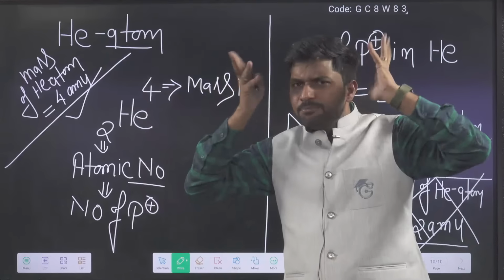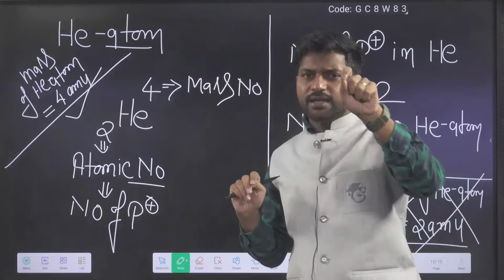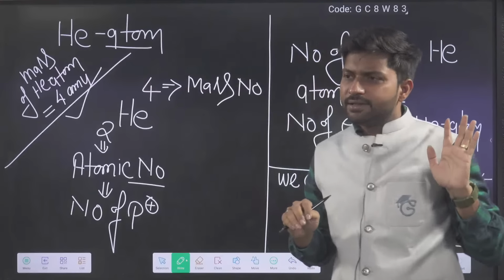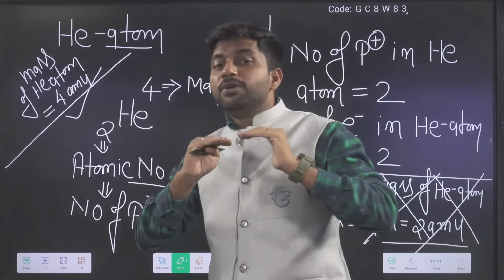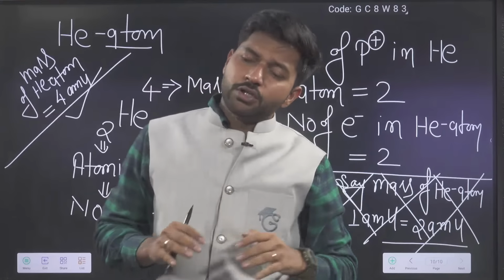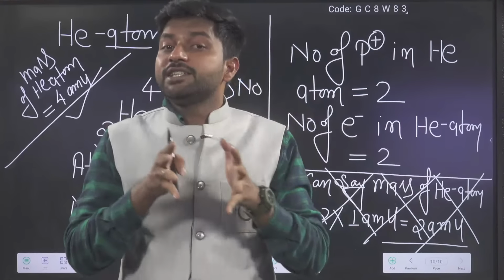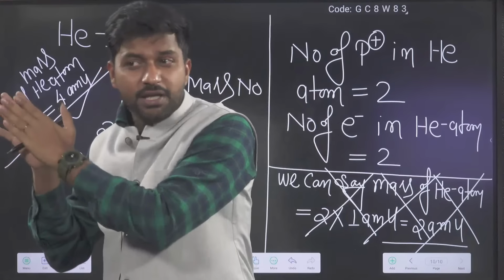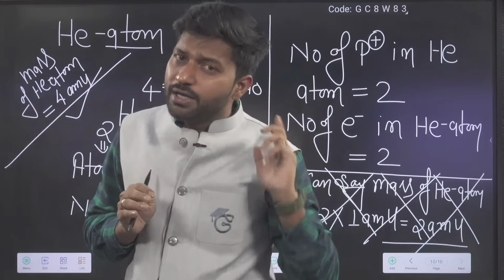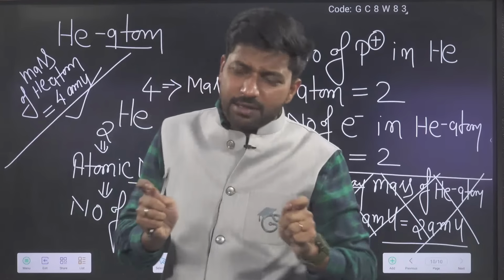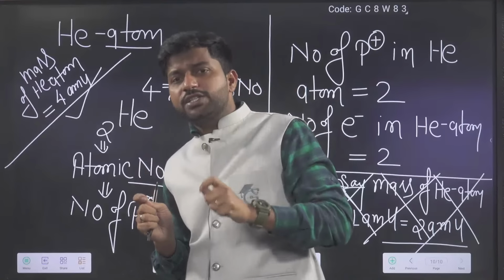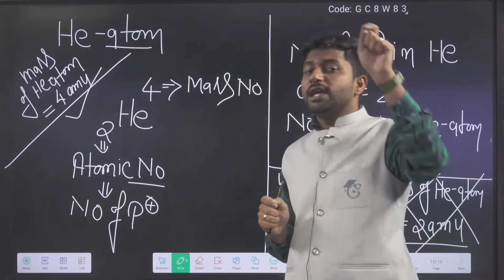The neutrality of the atom is possible to explain, but mass is not possible to explain with the help of only electron and proton. So that was the concept, the base by which the discovery of the neutron came into the picture.